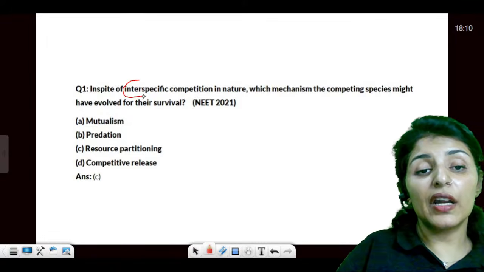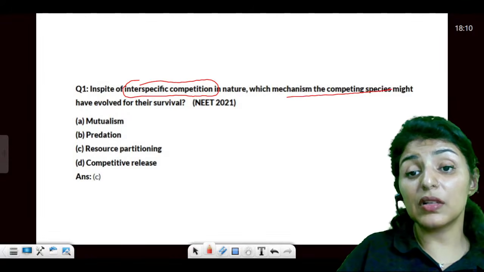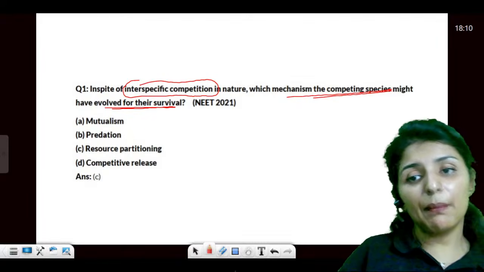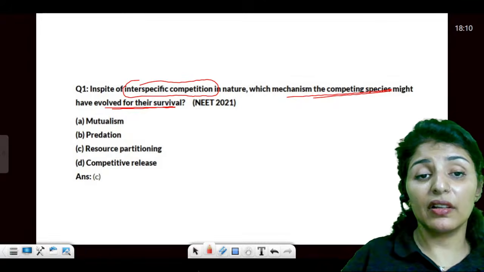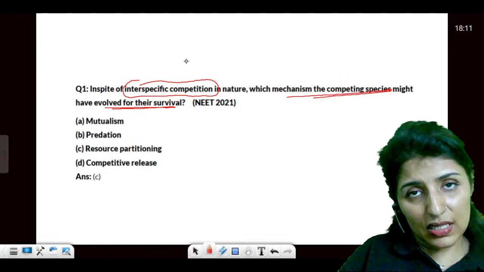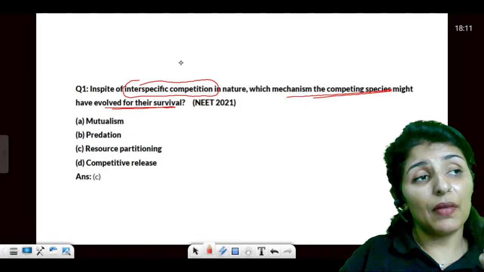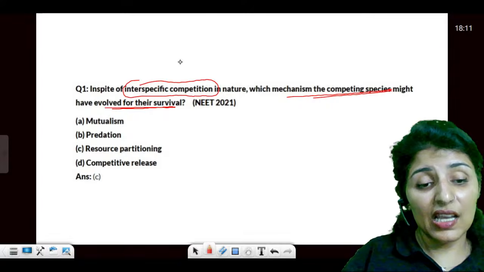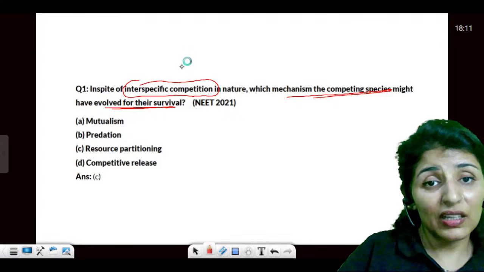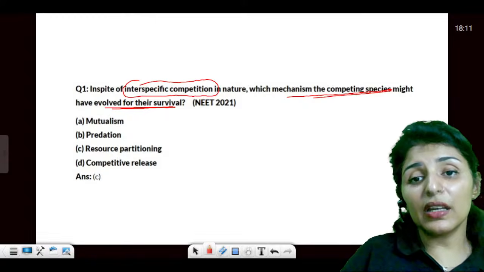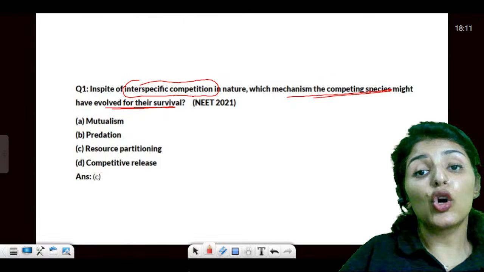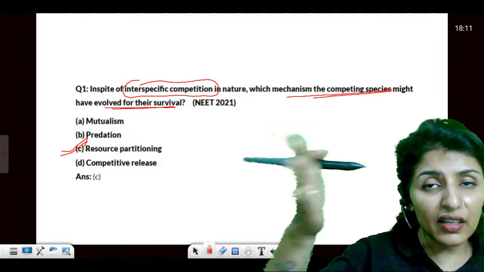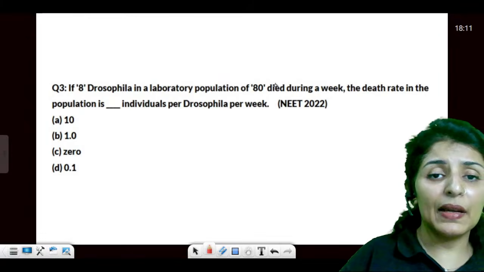Next point. In spite of interspecific competition in nature, which mechanism might the competing species have evolved for their survival? According to Gause, one of the competing species will eventually get eliminated. But nature does not favor elimination all the time. There has been an evolution of mechanisms which allow coexistence of the competing species. This is called resource partitioning. They divide the resources and live together happily ever after.